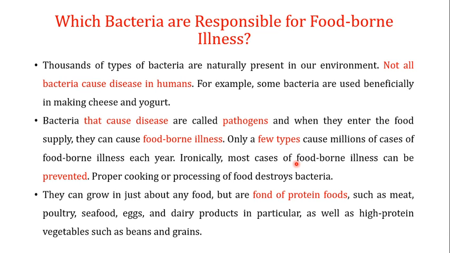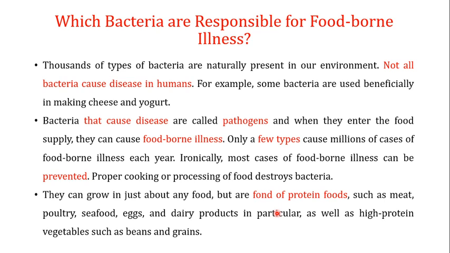Ironically, most cases of foodborne illness can be prevented by proper cooking or processing of the food, so you can destroy the bacteria responsible. These bacteria can theoretically be in any food. They can grow in just about any kind of food available to them, but they are very fond of protein foods.